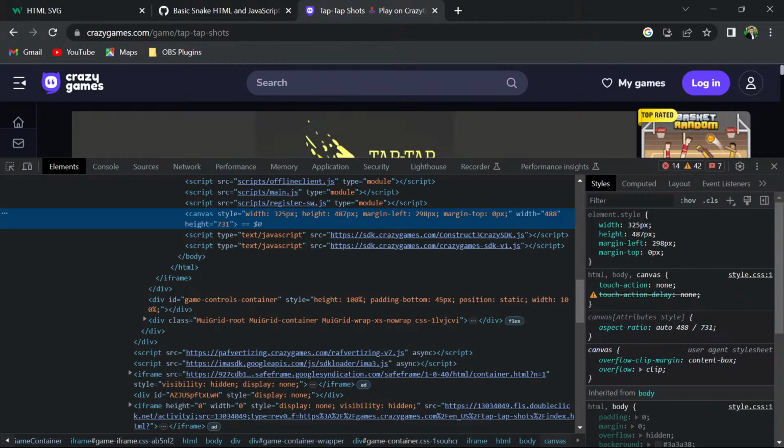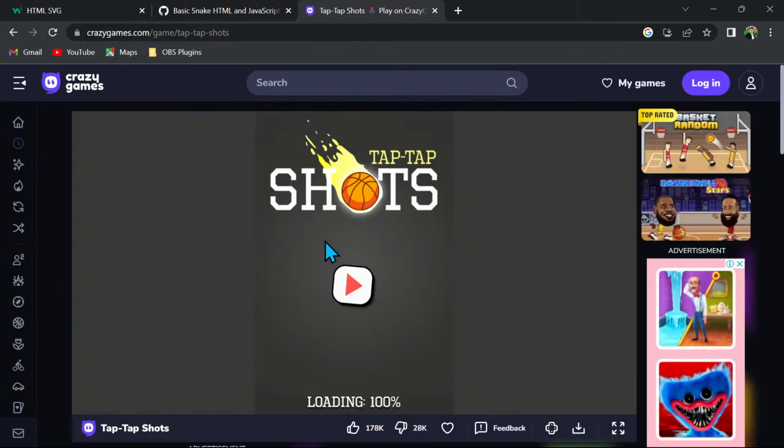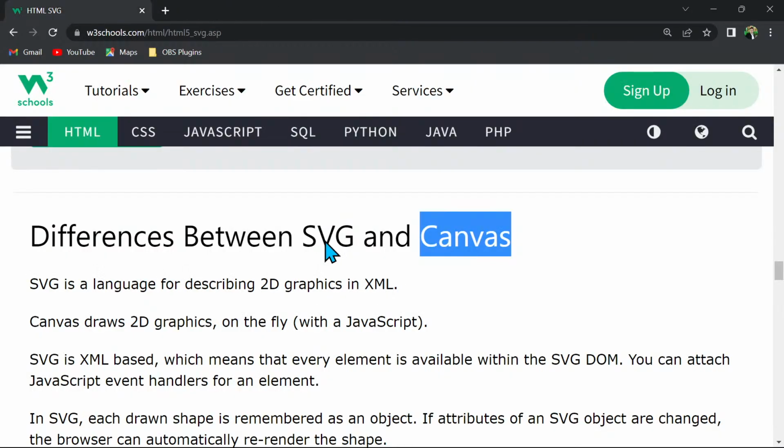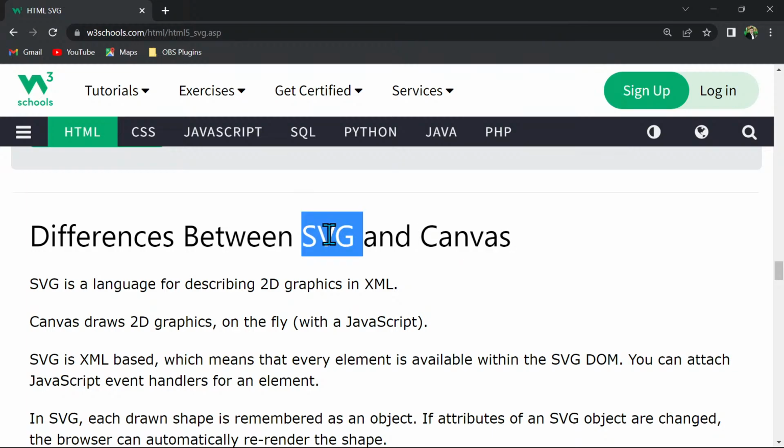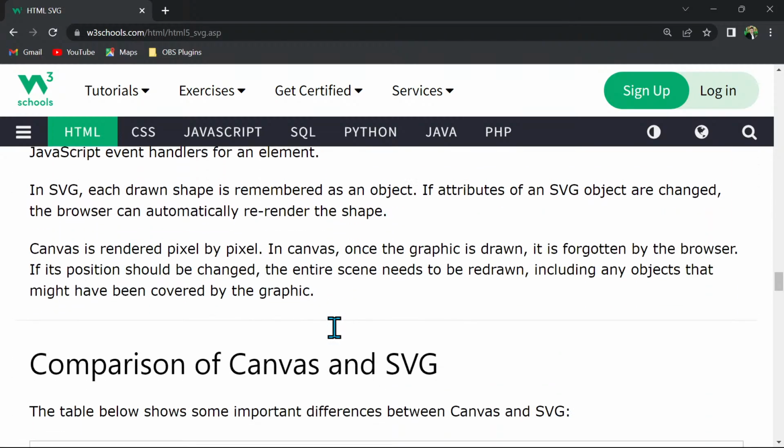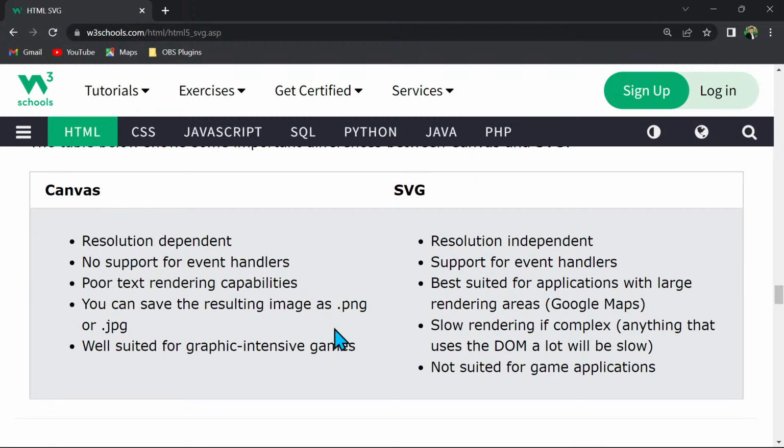Nowadays HTML5 canvas is popular, and most of the games are built in canvas. Canvas is used for creating games or showing some 2D or 3D graphics, whereas SVG is more used in graph charts, creating logos, or non-pixelated images. Both can be handled in JavaScript, and canvas is resolution dependent. As I said, it can pixelate, but SVG cannot. SVG is also used in Google Maps and such.